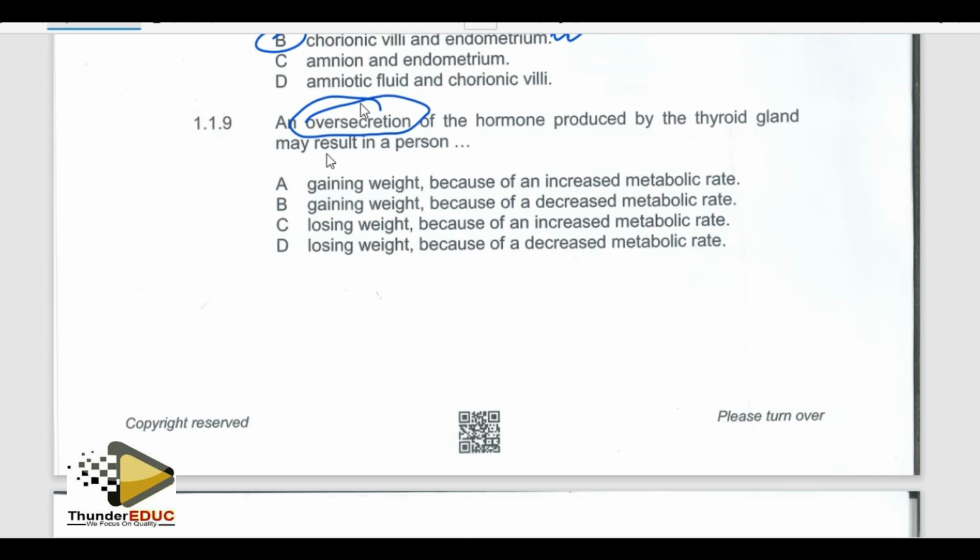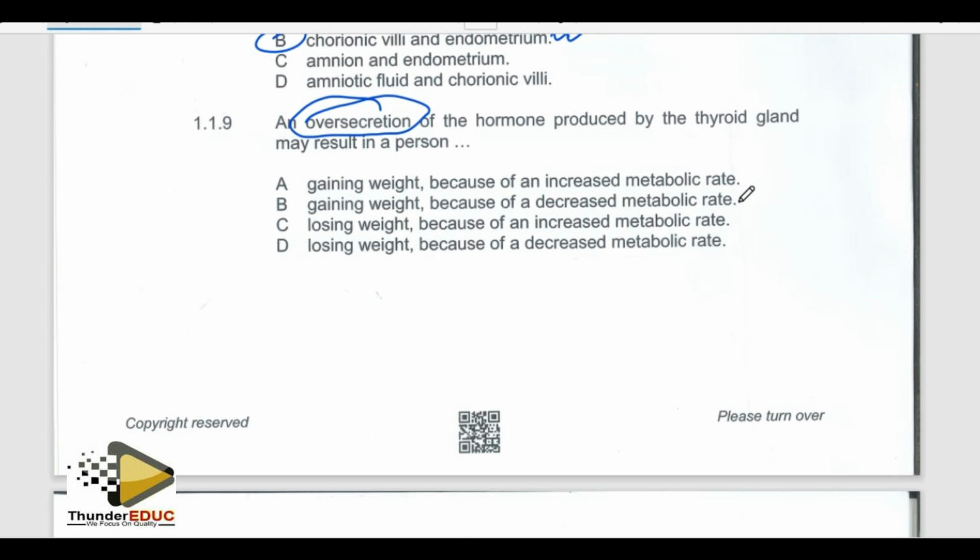I stated it in my book for distinction material very well. And actually the way they brought it here is exactly how I try to explain it. I'll show you. Let's first find out the answer. Gaining weight because of increase in the metabolic reaction? No. If there is increase in the metabolic reaction, we expect to have low weight.